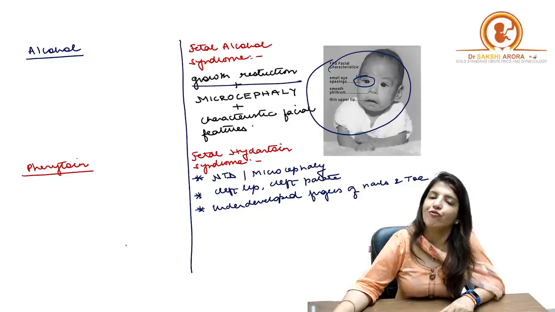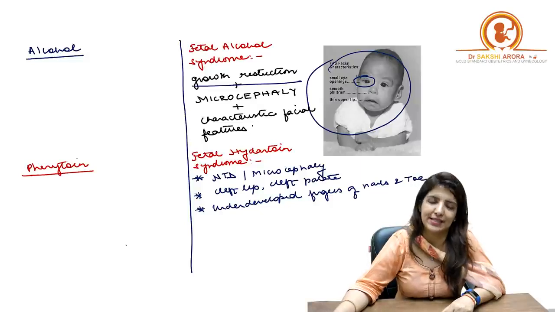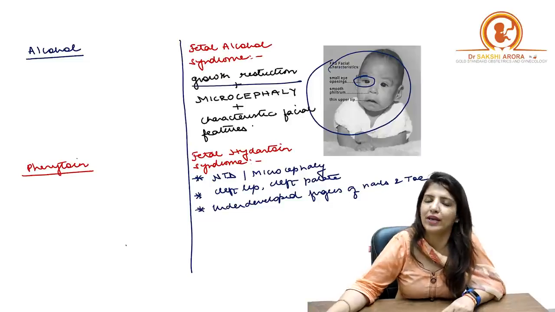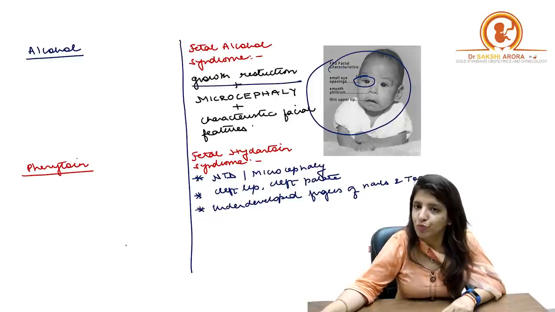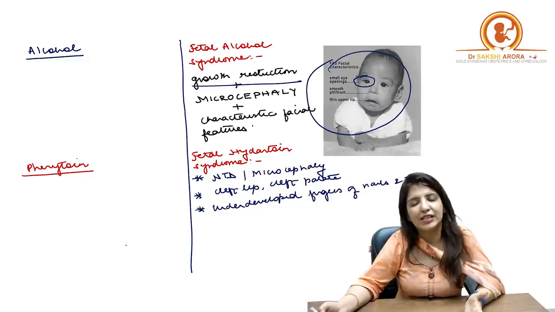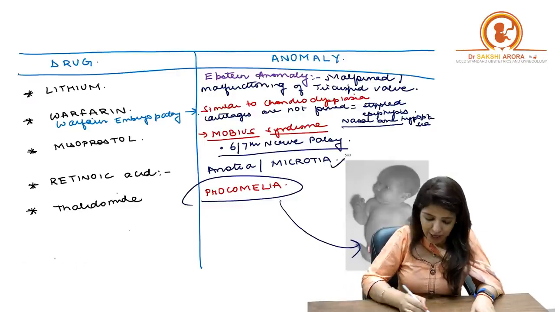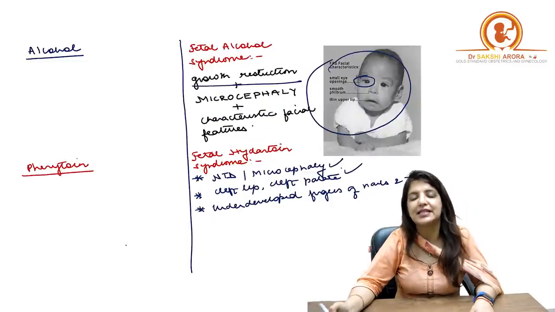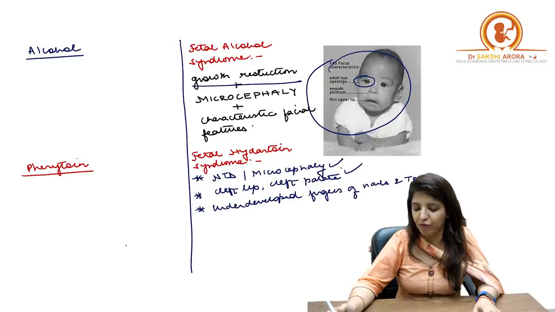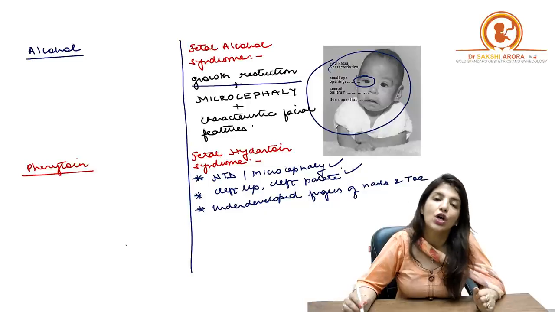Then phenytoin. So if phenytoin or any anti-epileptic drugs are taken, for example valproic acid is taken in pregnancy in the first trimester. So specifically I'm talking about valproic acid and phenytoin. Then it leads to neural tube defects in the baby. Phenytoin leads to fetal hydantoin syndrome, and in fetal hydantoin syndrome you can have neural tube defect or microcephaly. Apart from that, there will be cleft lip, cleft palate, and there will be underdeveloped nails of fingers and toes, right? So these are the features which are seen in fetal hydantoin syndrome.